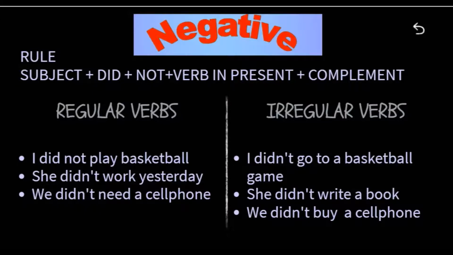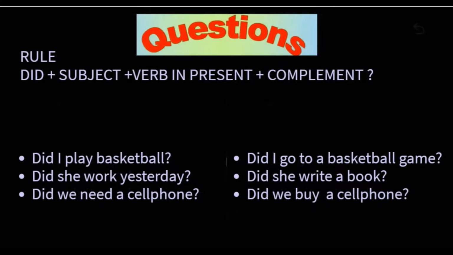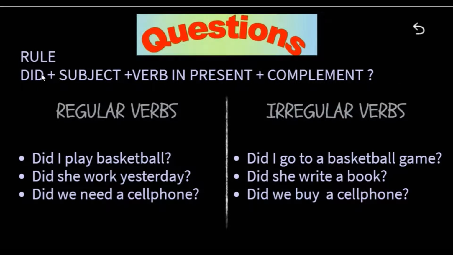Now let's go on with the interrogative form, talking about yes/no questions. We're going to use did as an auxiliary, the subject, the verb in present because we used did, and the complement. We have regular and irregular verbs. Examples: Did I play basketball? Did she work yesterday? Did we need a cell phone? Okay, now with the irregular verbs. Did I go to a basketball game? Did she write a book? Did we buy a cell phone? So all of them are examples of questions.